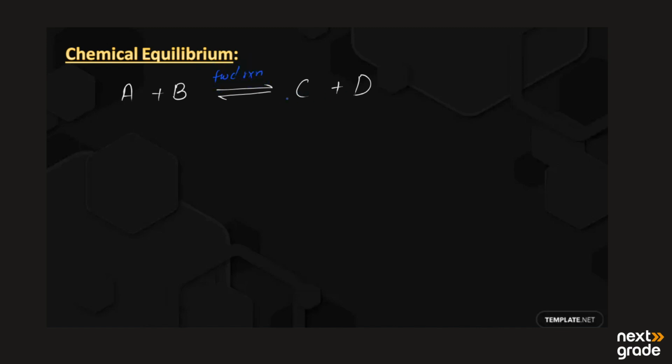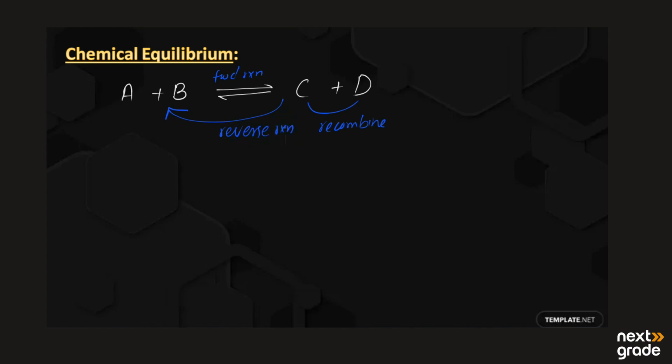And when C plus D recombine, forming A plus B again, this reaction is known as the reverse reaction.